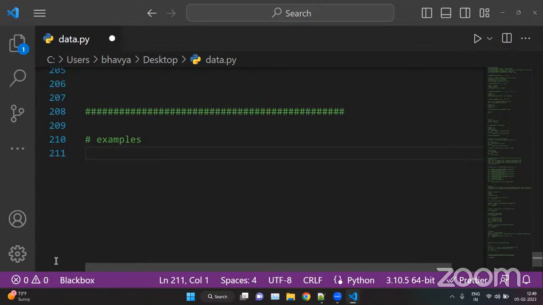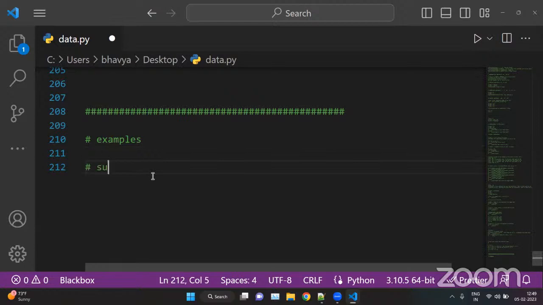Now we will take some examples. For example, suppose there's a while loop or a for loop, and we, as developers, are asking users to input the starting argument and the stop argument.